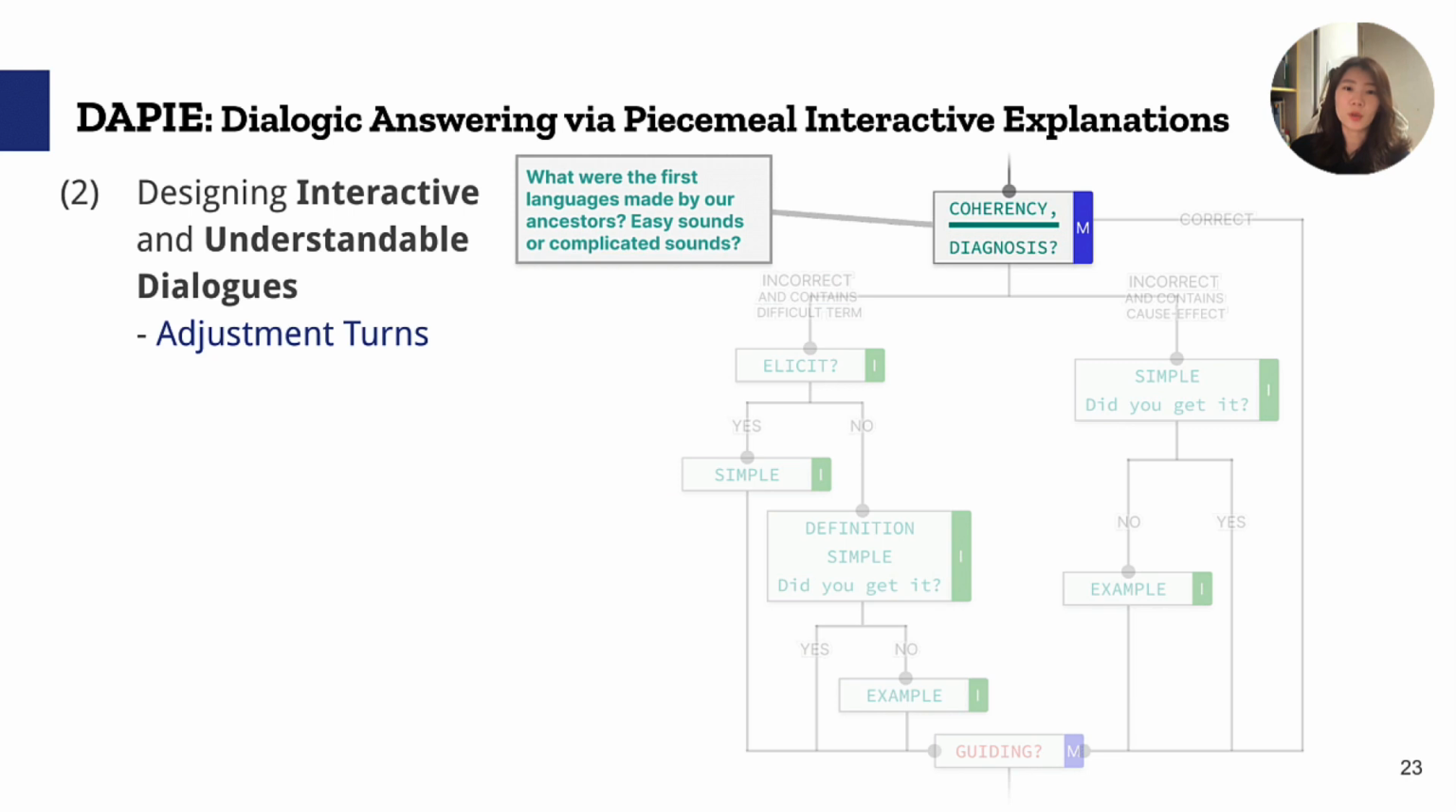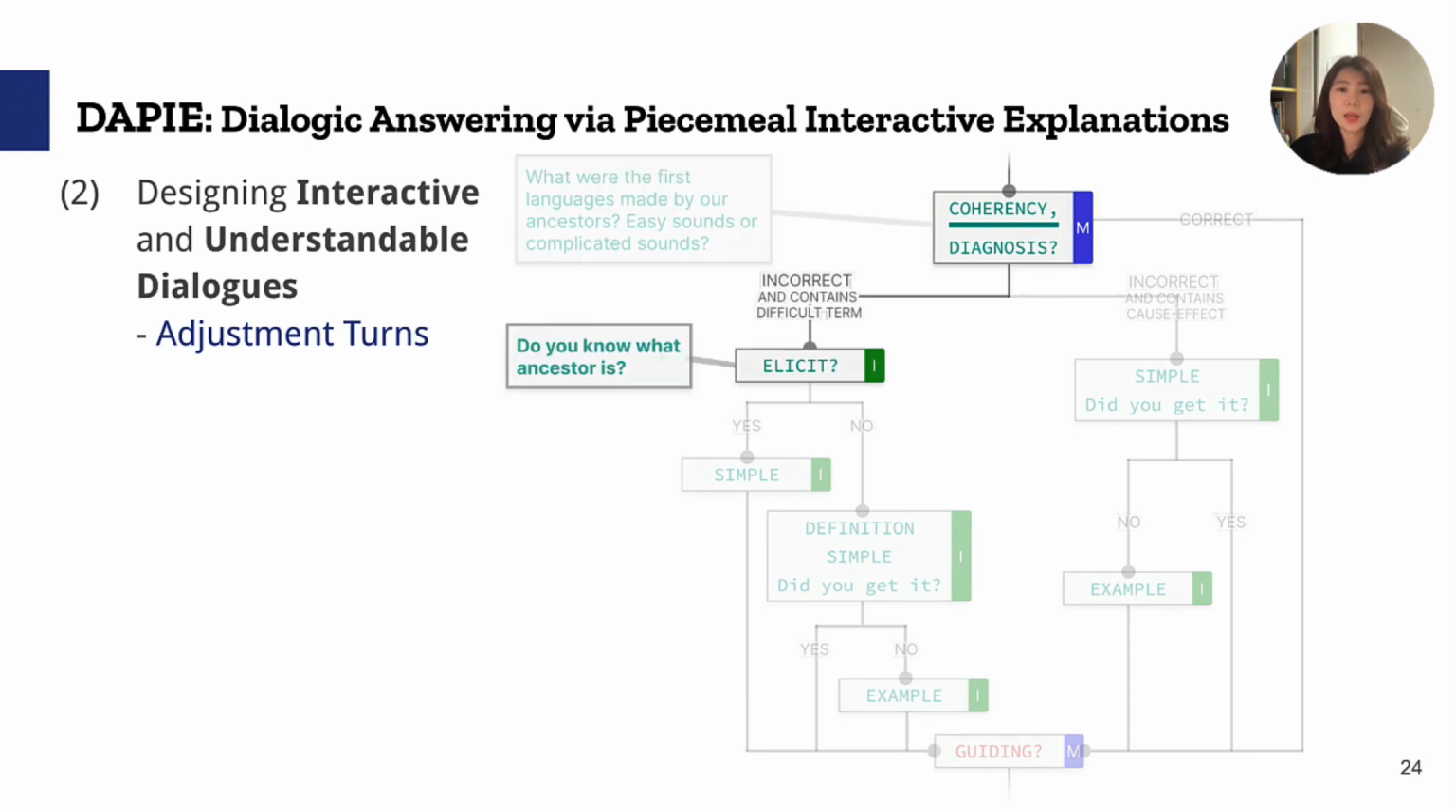To verify whether a child understood an explanation in a turn or not, the pipeline generates diagnosis questions that ask the child a multiple-choice question about the explanation they just heard. Then, to help the child understand, the pipeline generates adjustment subturns that provide scaffolding. For example, in cases where the child gives the wrong answer and the explanation contained a difficult term, the pipeline generates a question to elicit the child's prior knowledge, like, "Do you know what ancestor is?"